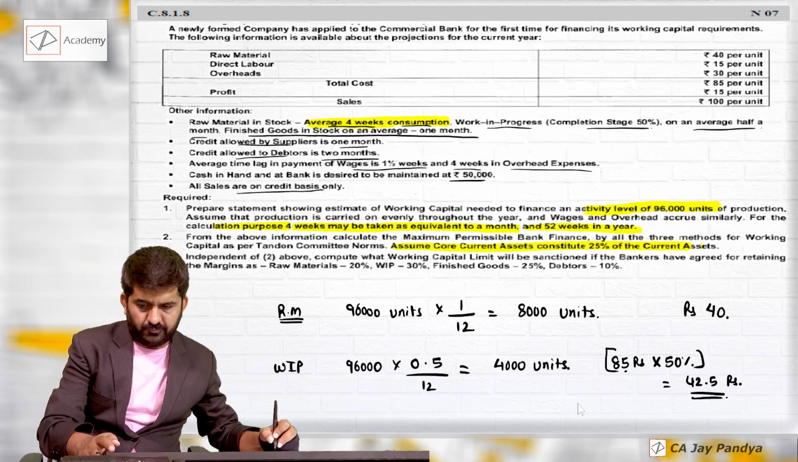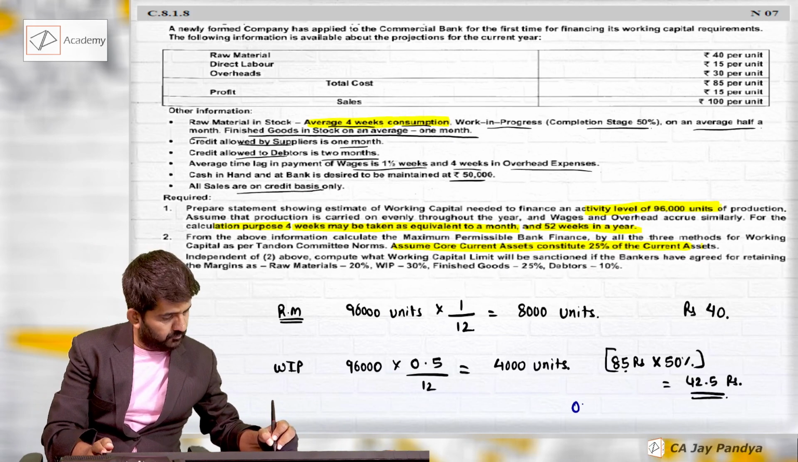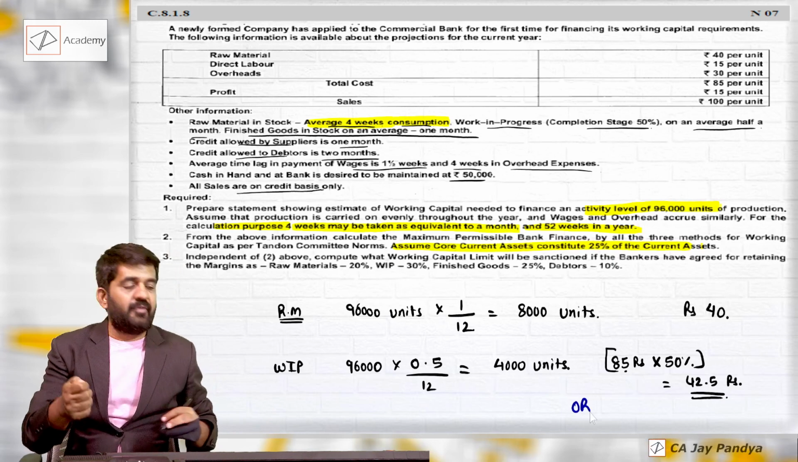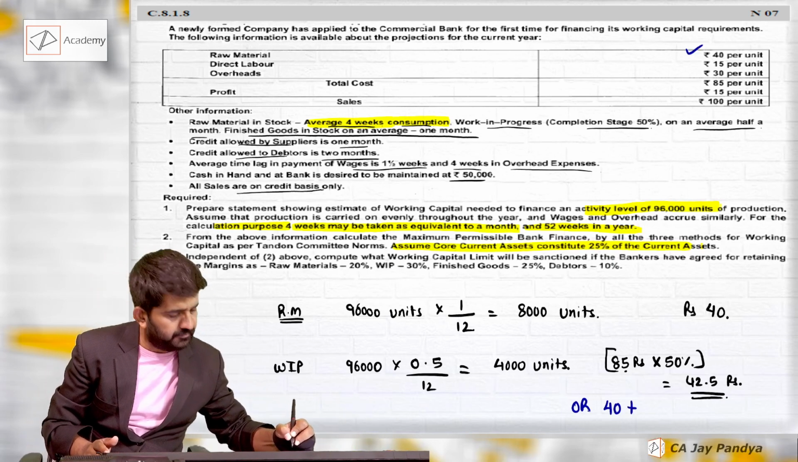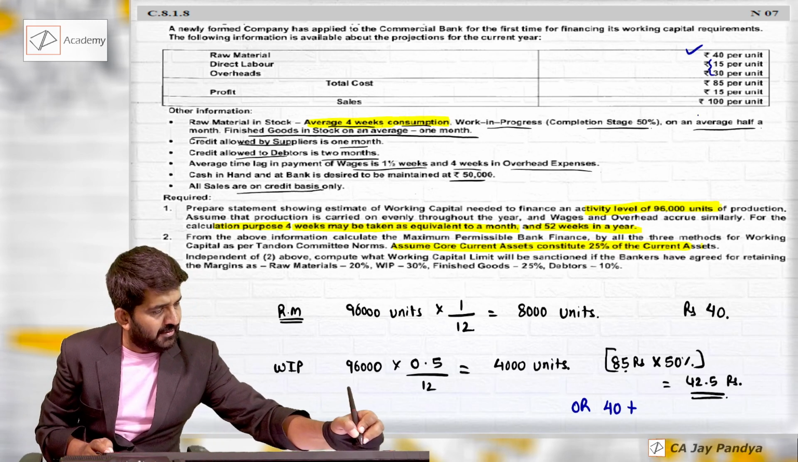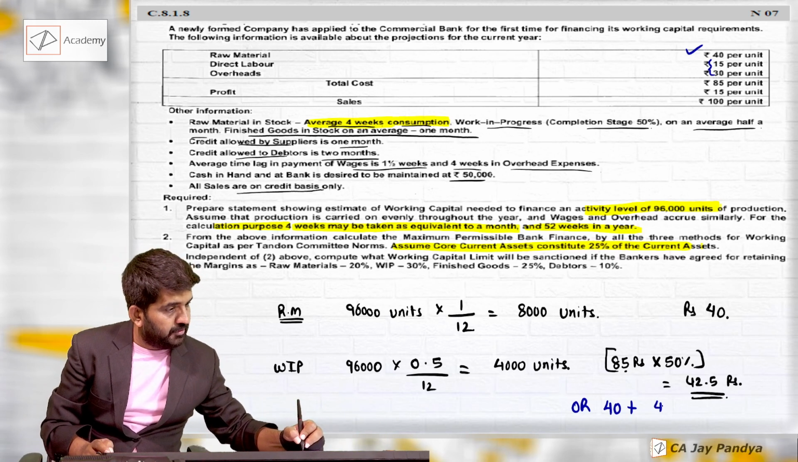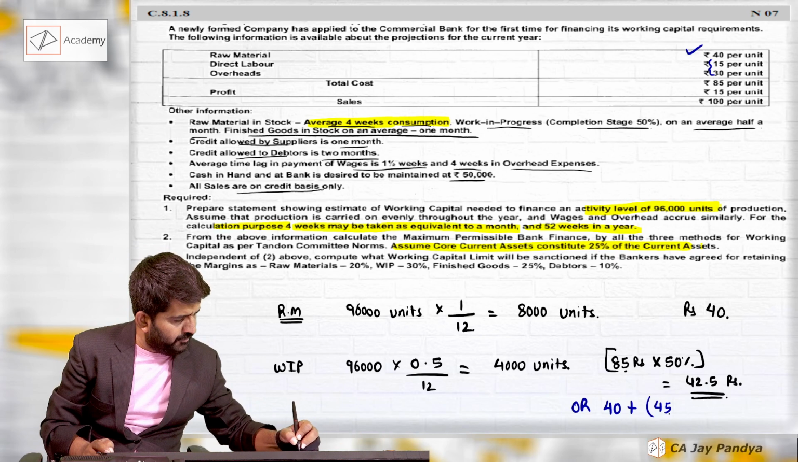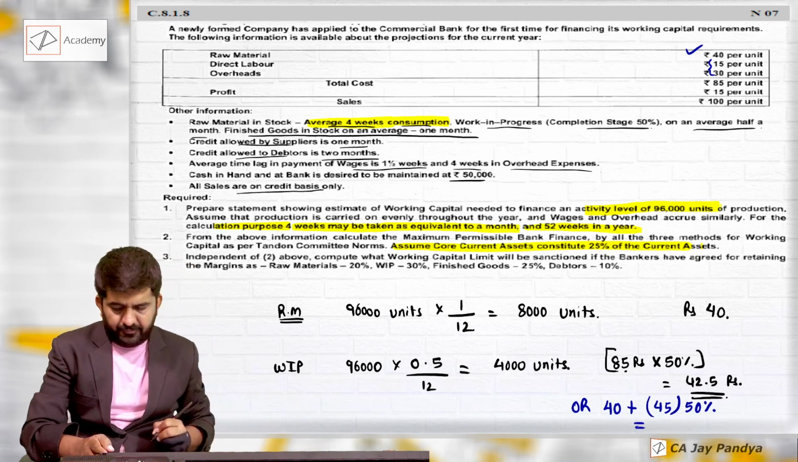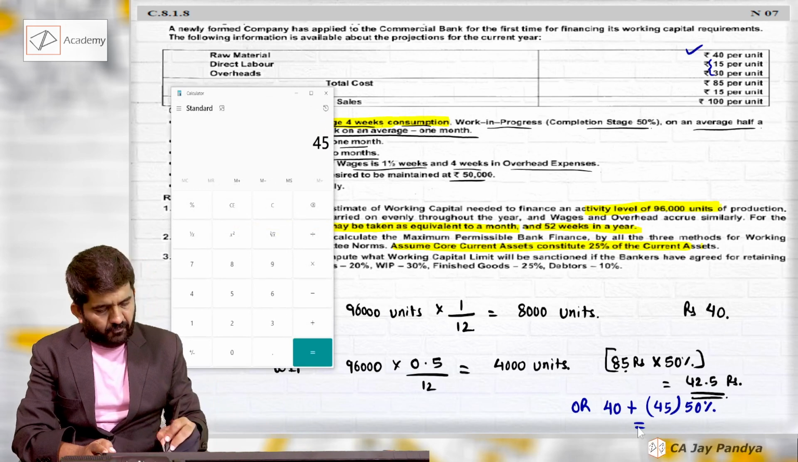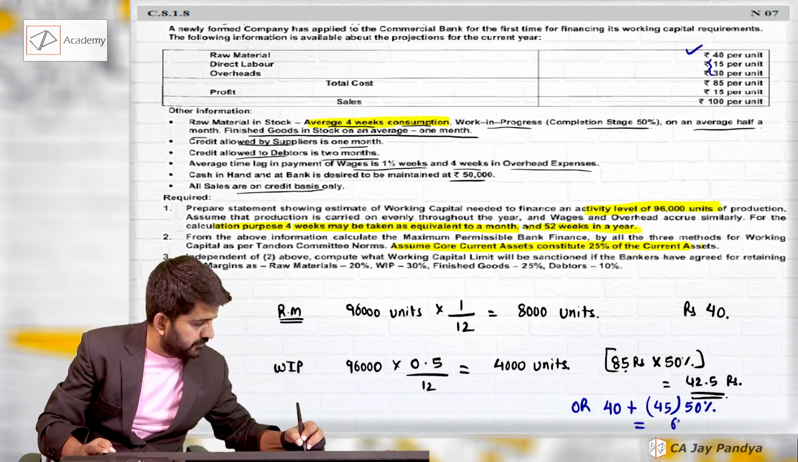Or I can always assume raw material is 100% complete and this 45 conversion cost is the 50% complete. 45 into 0.5 plus 40, I can take 62.5.